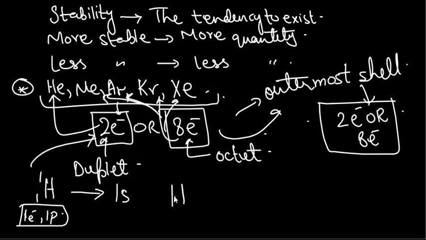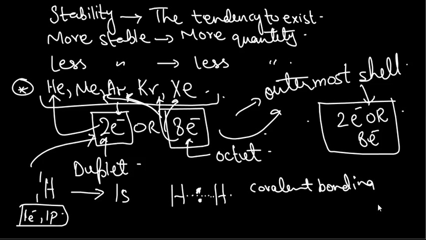Where will it get that 1 more electron? It will get 1 more electron by forming a chemical bond with another hydrogen atom, by receiving an electron from the other hydrogen atom. And this type of bonding is actually known as a covalent bond. Covalent bonding, which we will be talking about in a lot more detail later on, but this is just an example of a chemical bond formed by which electrons are shared between them, and this sharing of electrons results in the completion of their duplets.